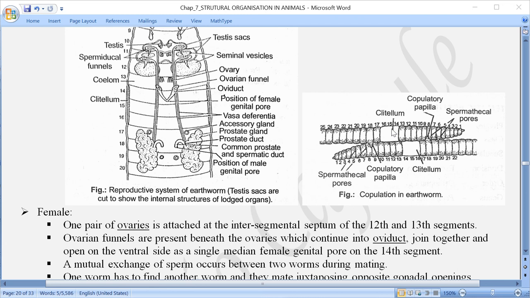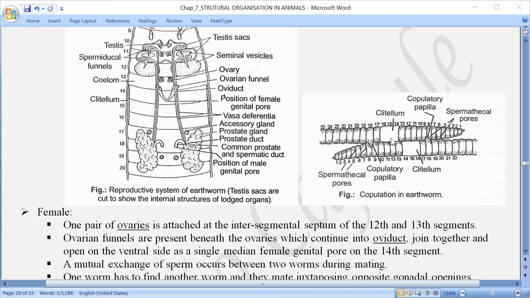And before it is released outside the body, these cocoons are sealed and they are deposited in the soil, where outside the body of the earthworm, these gametes are going to get fertilized. Means fertilization over here is external.